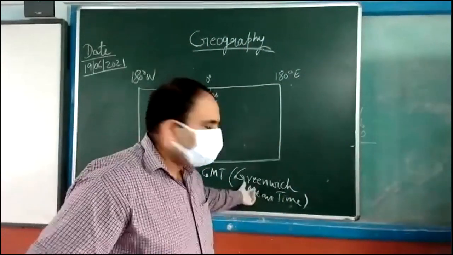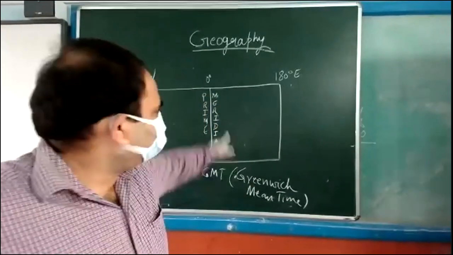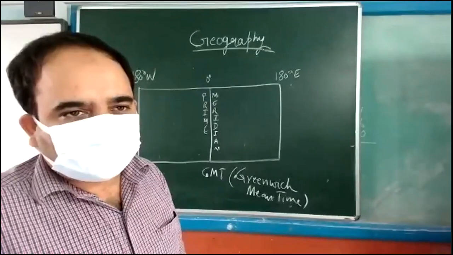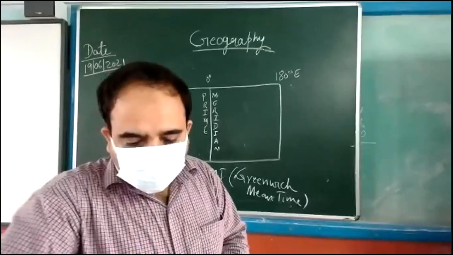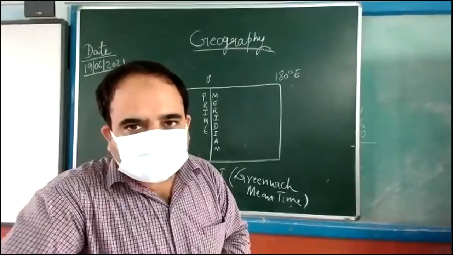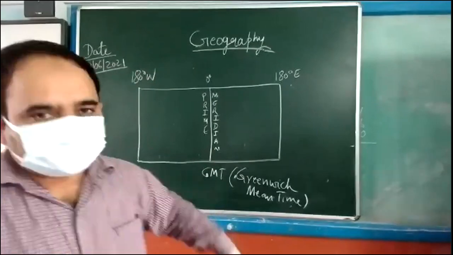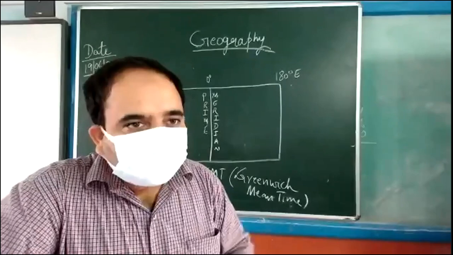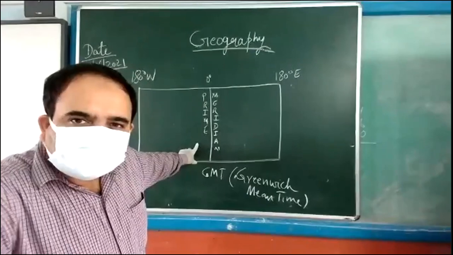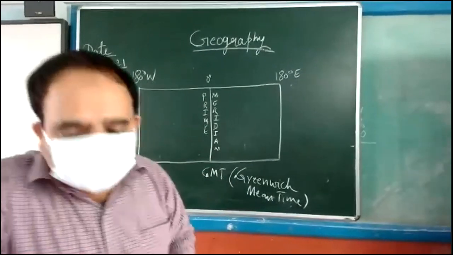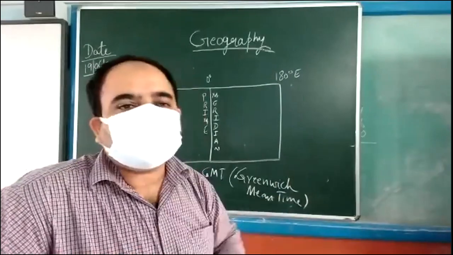Actually, Greenwich is a small town. It is a small place near London, and 0 degree longitude is passing from there. The local time of the prime meridian, or 0 degree longitude, or the Greenwich line, is considered the reference line for international time.